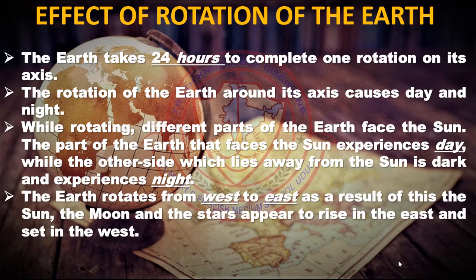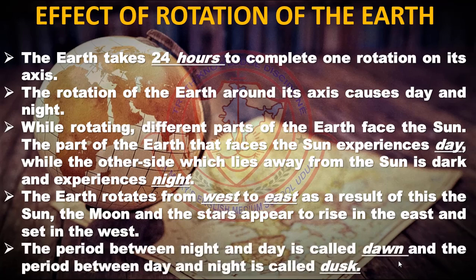The earth rotates from west to east. As a result of this, the sun, the moon and the stars appear to rise in the east and set in the west. The period between night and day is called dawn, and the period between day and night is called dusk.